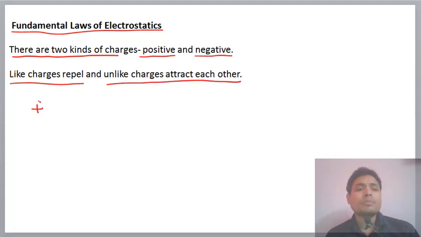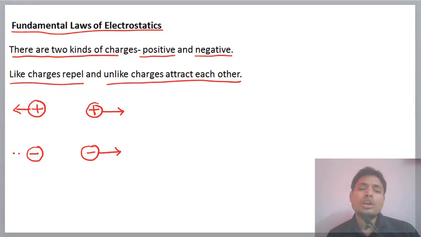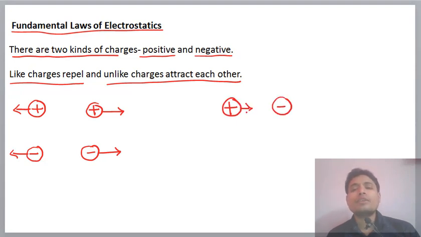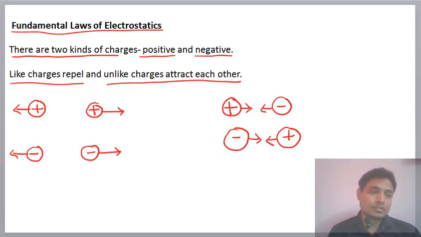Means, suppose a positive and a positive charge are kept near each other, then they will start repelling each other. Means, they want to go away from each other. Similarly, if a negative and a negative charge are kept together, they will also repel each other. But if the charges are unlike, means one is positive and the second is negative, then they will attract each other. Okay, so like charges repel each other and unlike charges attract each other.